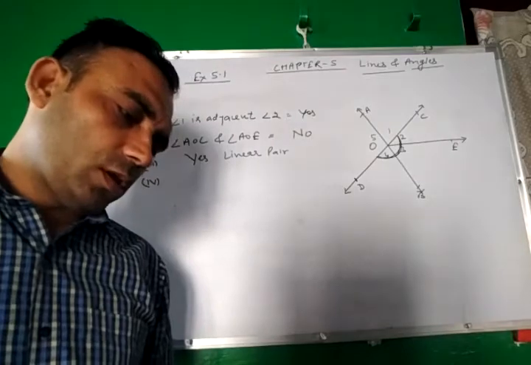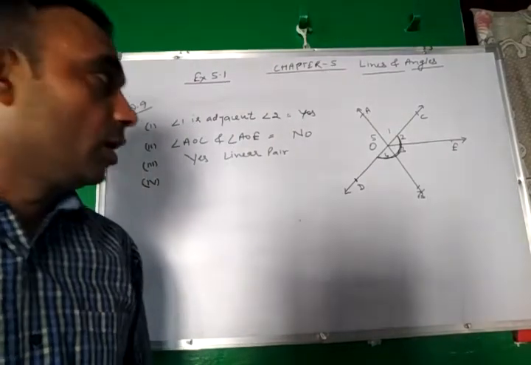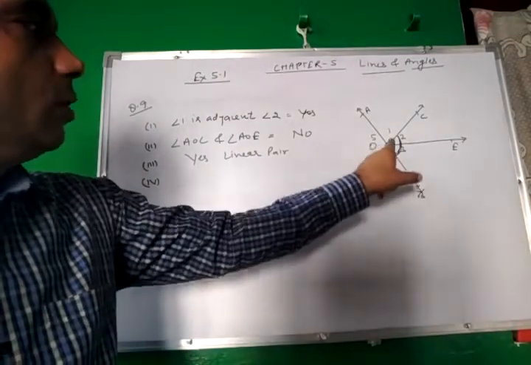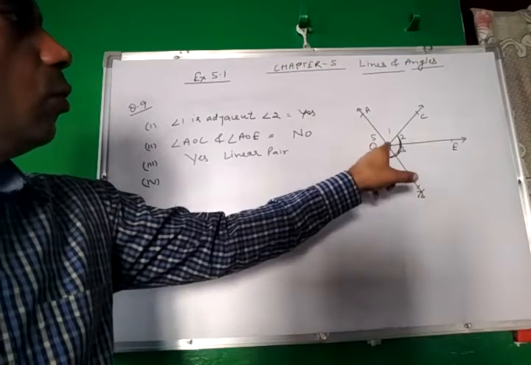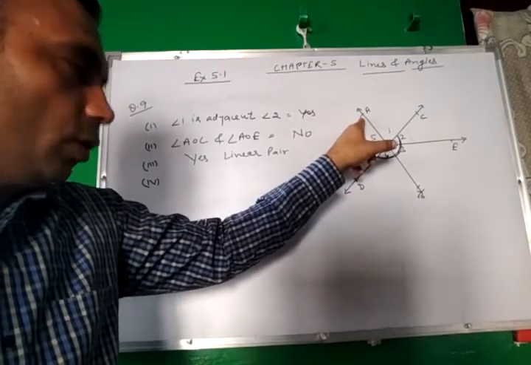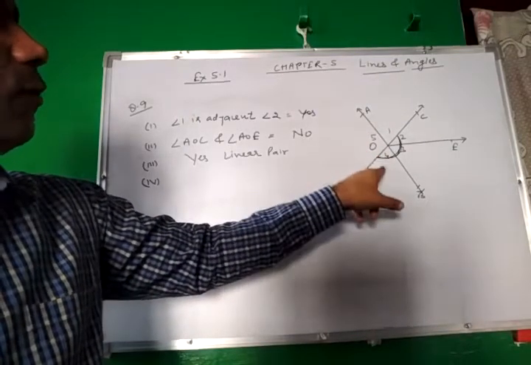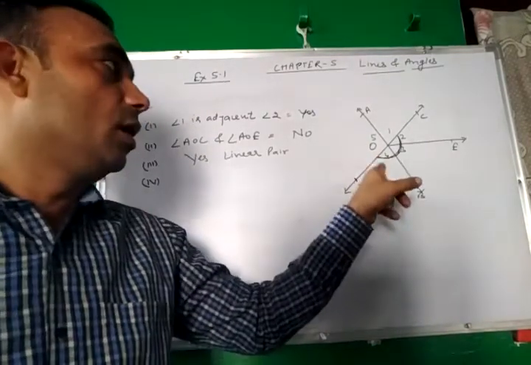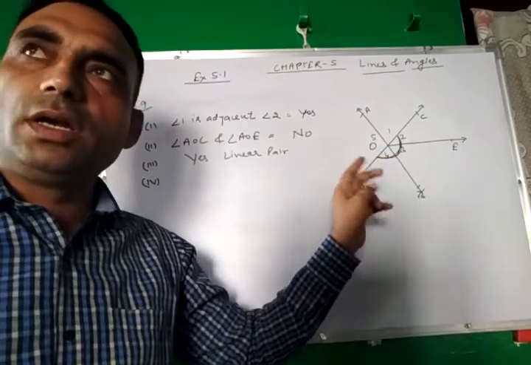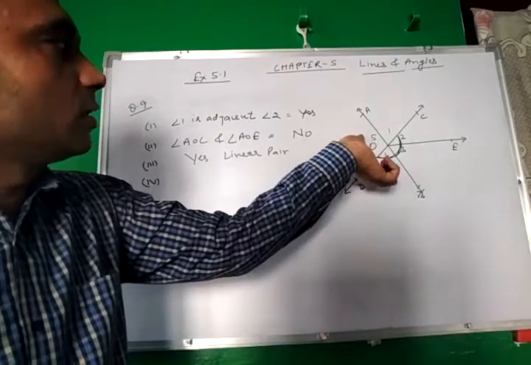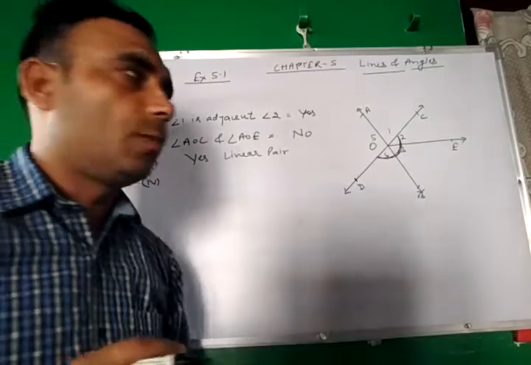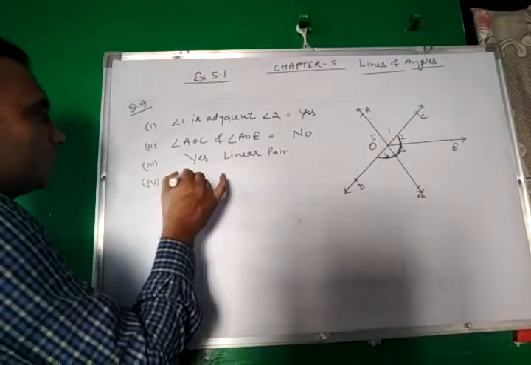Fourth one. What is the fourth part? Are BOD and DOA supplementary? BOD and DOA, this is angle 4 and 5. And the sum of 4 and 5 is 180. They are linear also and their sum is 180. So these are supplementary and also a linear pair. So yes, supplementary.